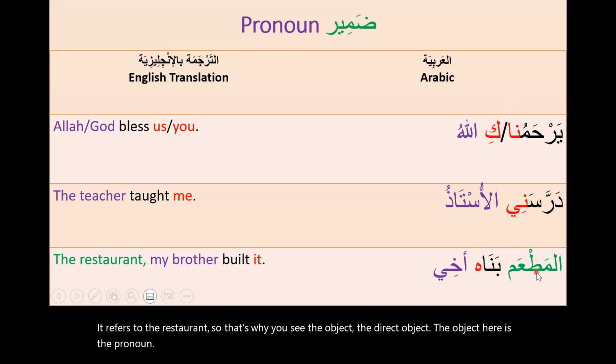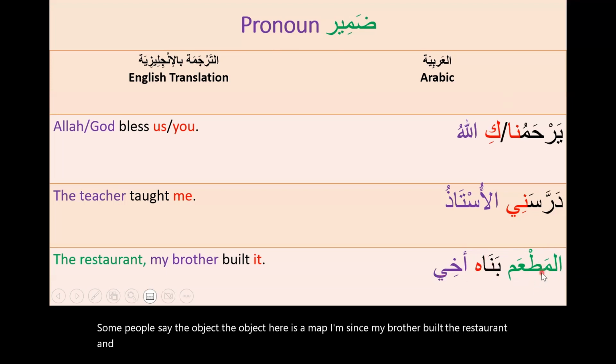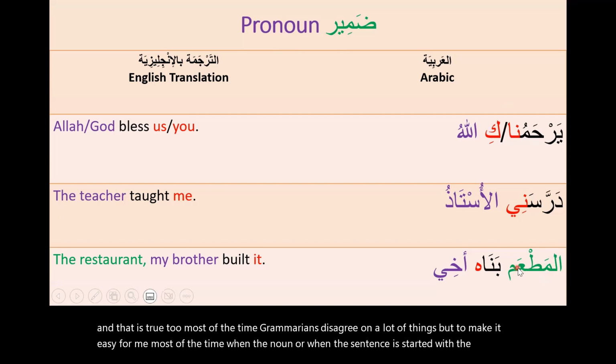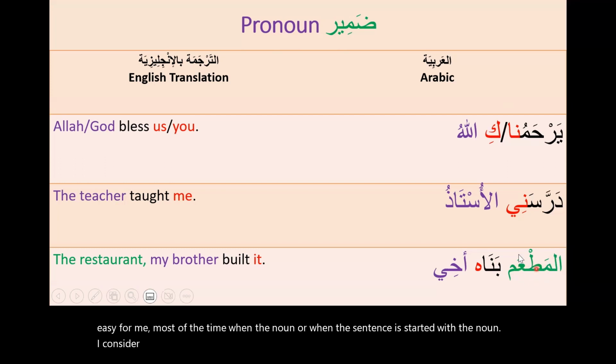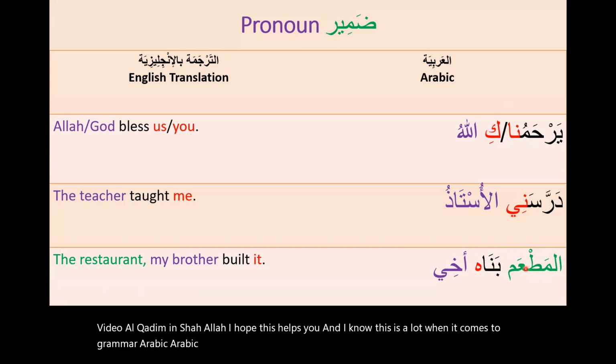Some people say, well, the object here is al-mat'am, since my brother built the restaurant. And that is true too. Most of the time, grammarians disagree on a lot of things. But to make it easy for me, most of the time, when the sentence is started with a noun, I consider that noun is either the subject or the object, not the pronoun. But people have different approaches in this regard. And I know this is a lot when it comes to Arabic grammar, but I will deviate from this a little bit so I can give you some breaks.